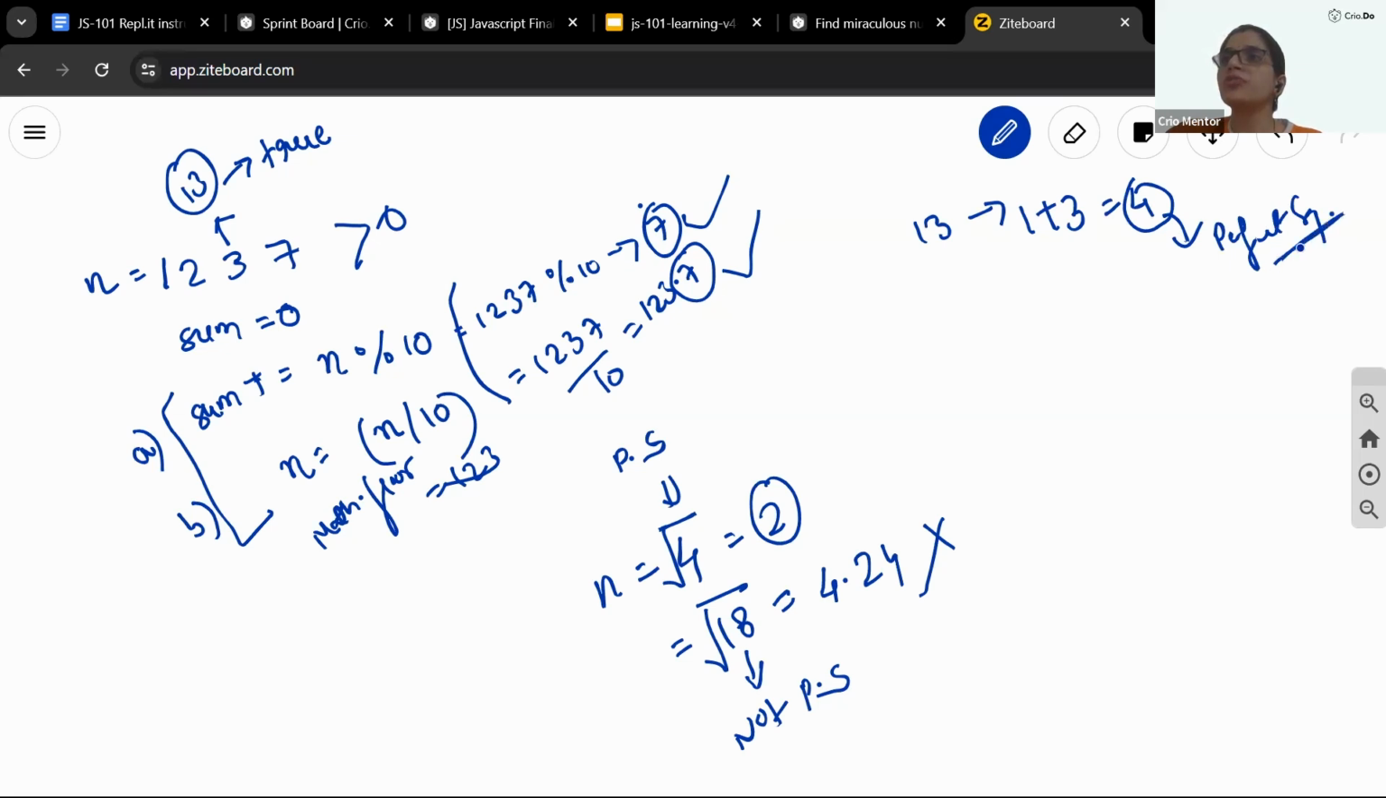In order to know if a number is a perfect square, we just take the square root. After the square root, if the output we receive is an integer value, we call the number a perfect square. If we are not getting an integer value, then it's not a perfect square number.